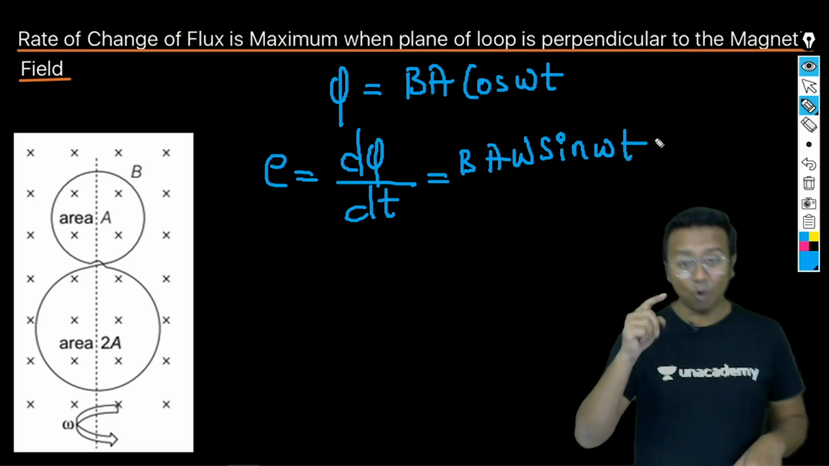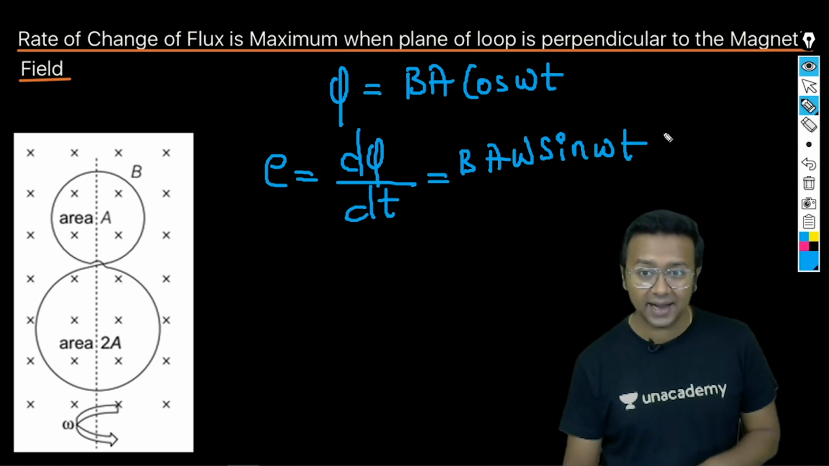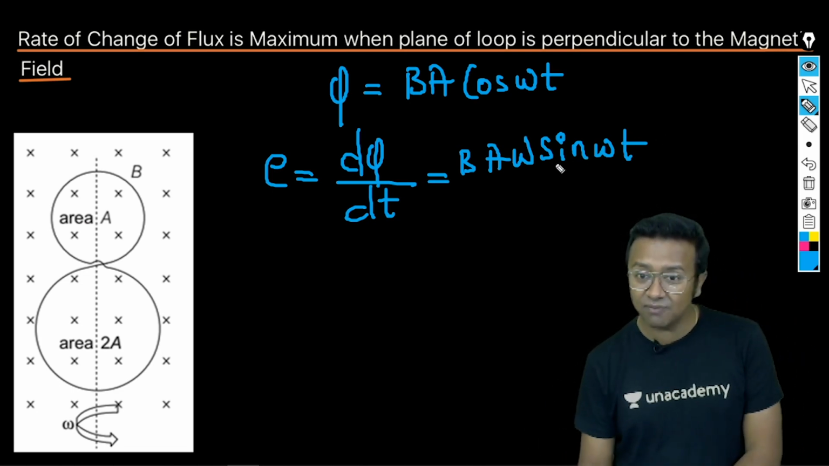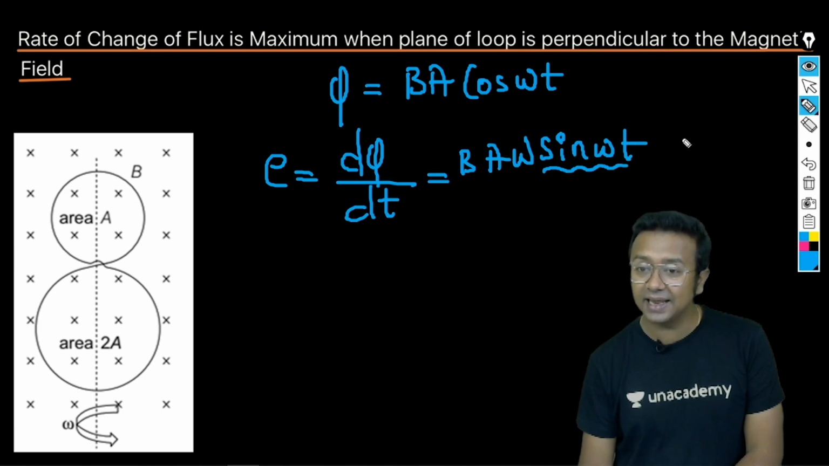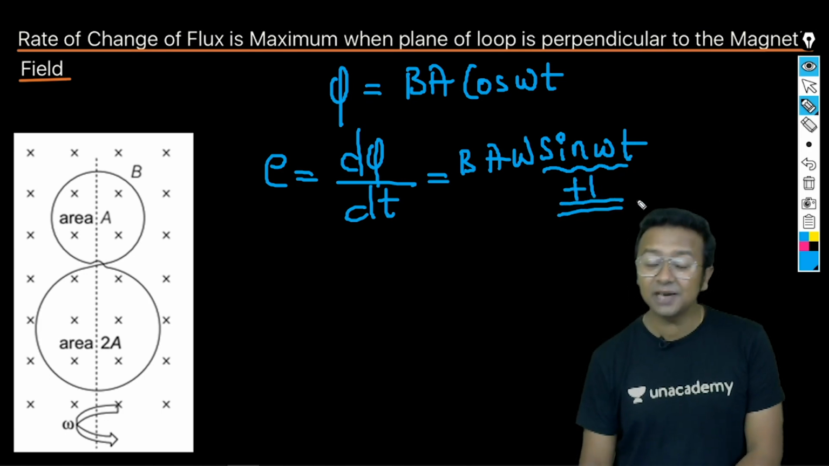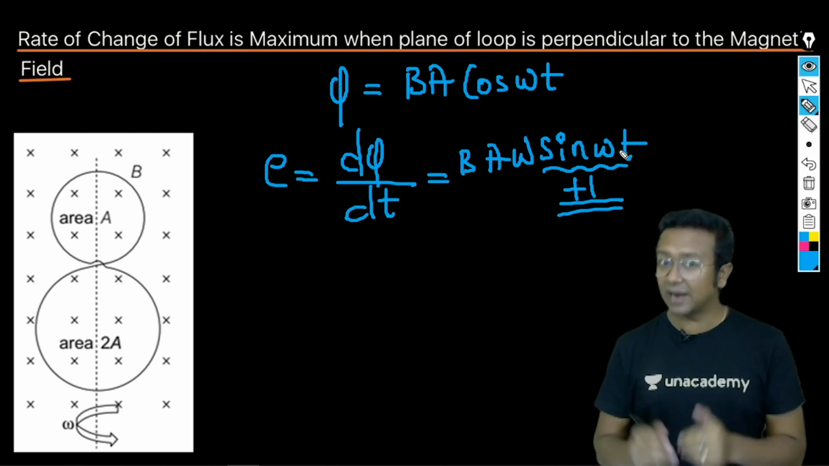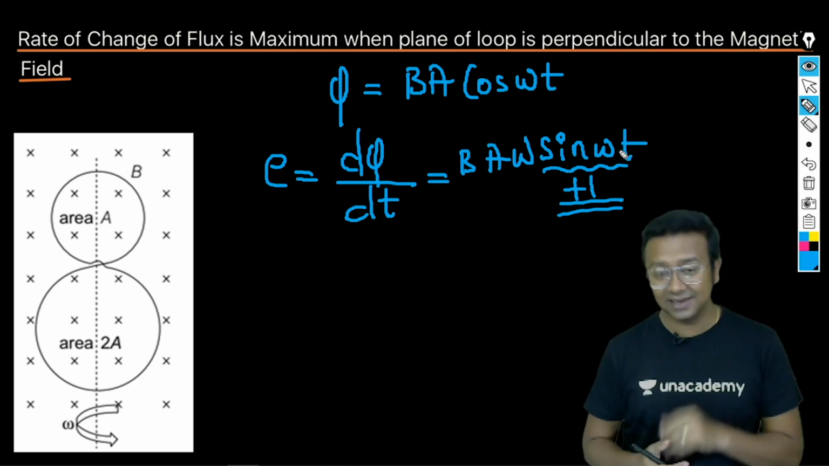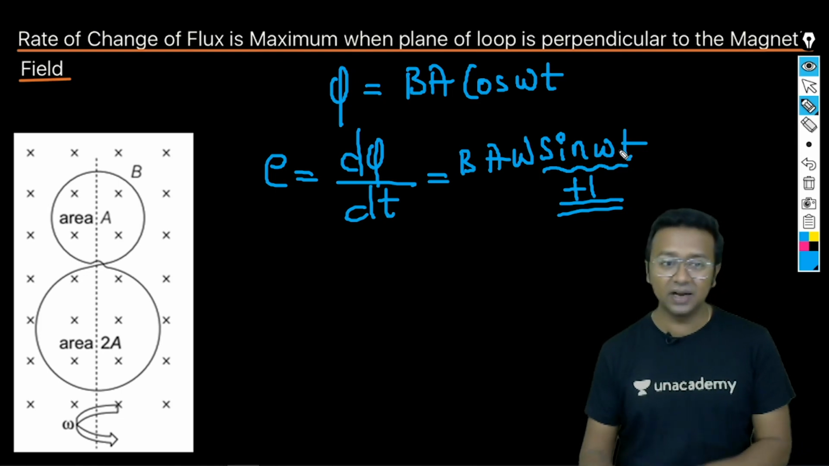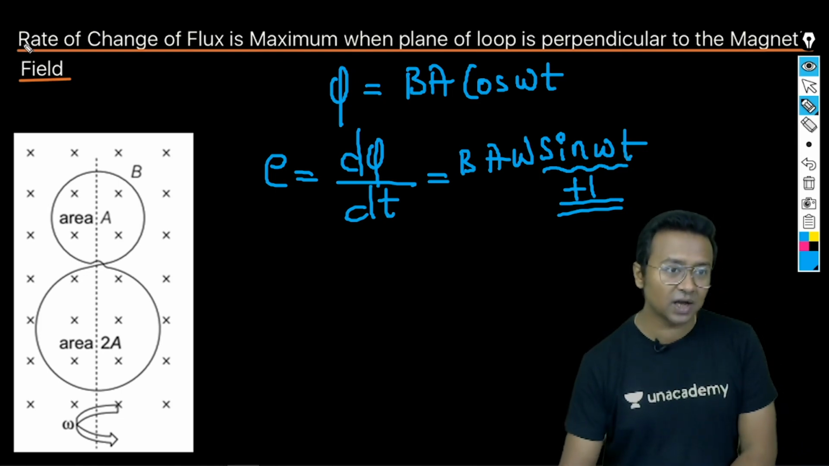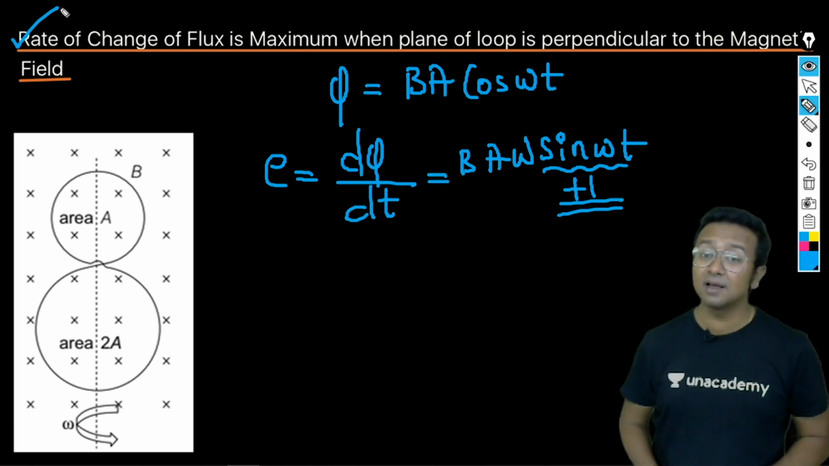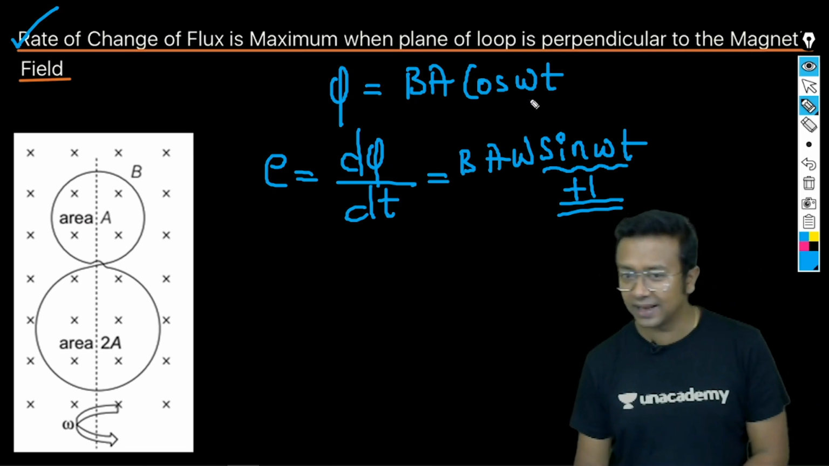So EMF, or the rate of change of flux, is going to be maximum when this quantity is going to be equal to plus 1. And when does it become equal to plus 1? Simple idea. When the angle is equal to 90 degrees. Then what is this angle? It is the angle between the loop and the magnetic field. So yes, the rate of change of flux is going to be maximum. This is the correct answer. All right, let's go ahead to the next option.